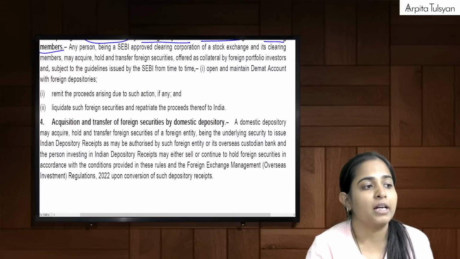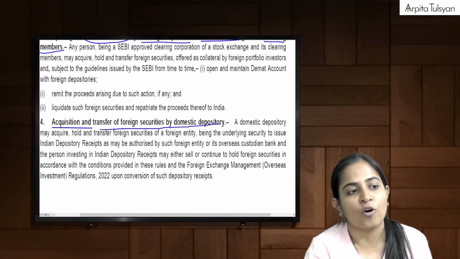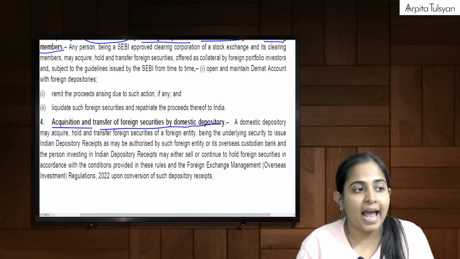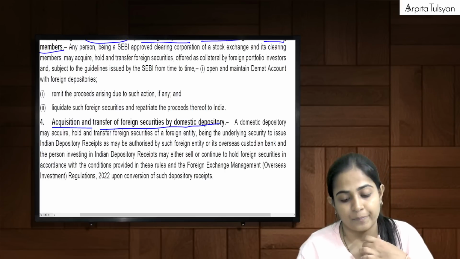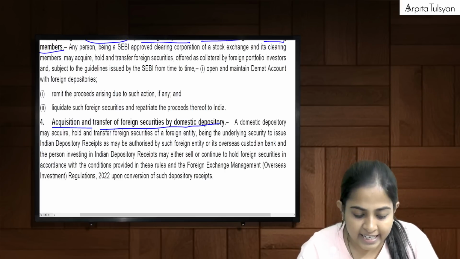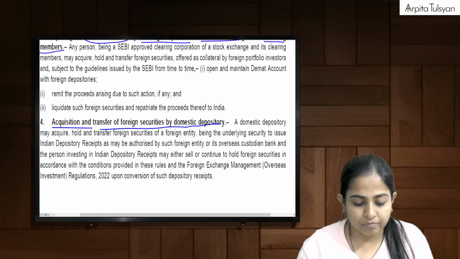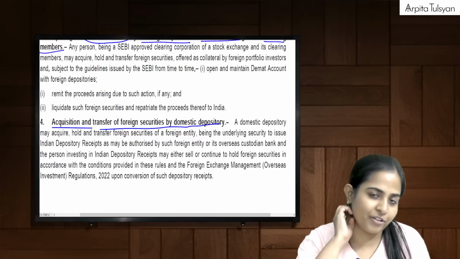Acha, similarly, acquisition and transfer of foreign securities by a domestic depository. Say, for example, there is an Indian depository which is holding, say, we have issued IDRs. Okay, you know the concept of IDR.